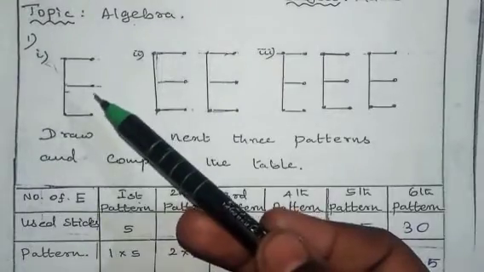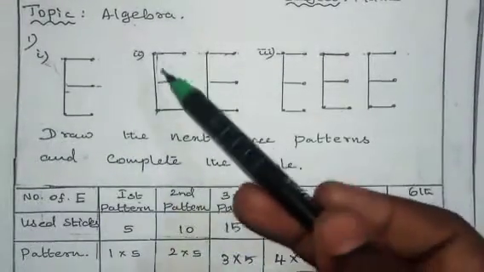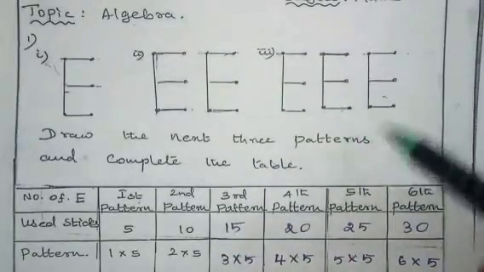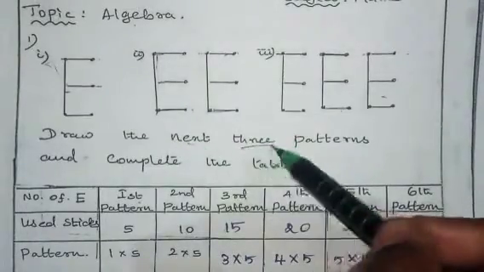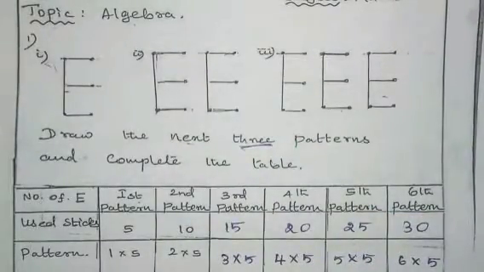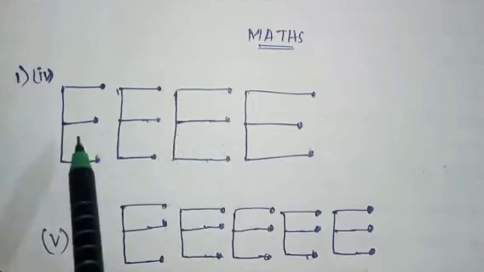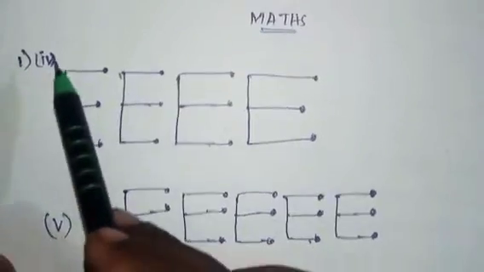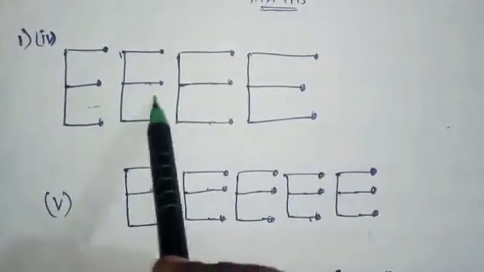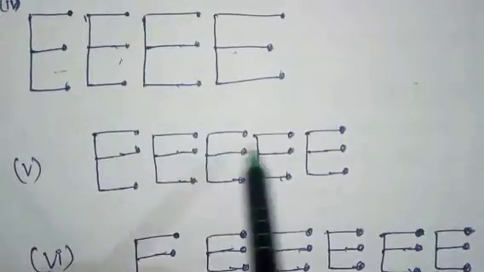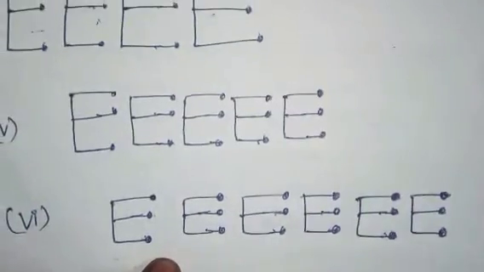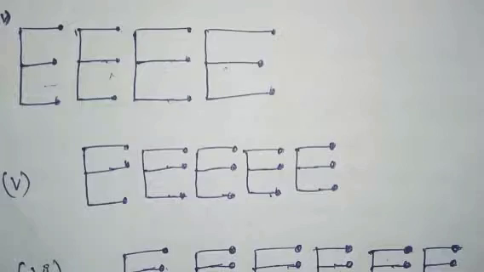So 1 here, 2 in this. For second subdivision 2, for third subdivision 3, and for fourth subdivision it is 4, and for fifth we have to find the next 3 patterns. So the next 3 patterns are 4, 5, 6, right? 1, 2, 3 we saw, in this 4, 5, 6. So 4, 1, 2, 3, 4, 4 are there. 5, 1, 2, 3, 4, 5, 5 are there. Next 1, 2, 3, 4, 5, 6. So we have completed the next 3 patterns. So copy it down.